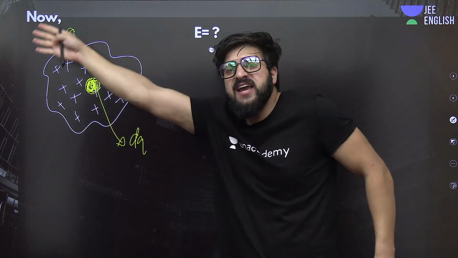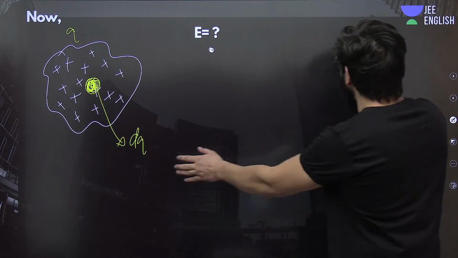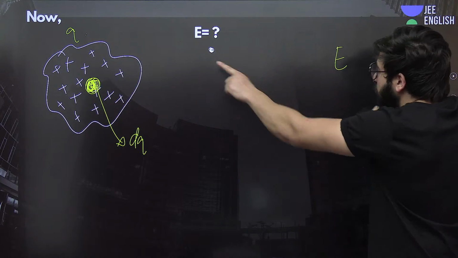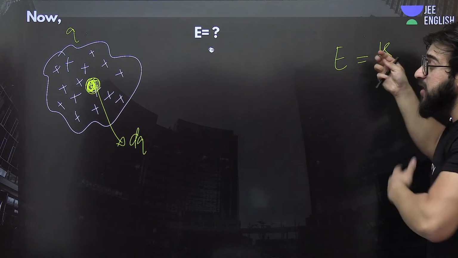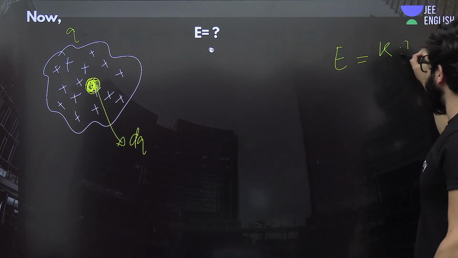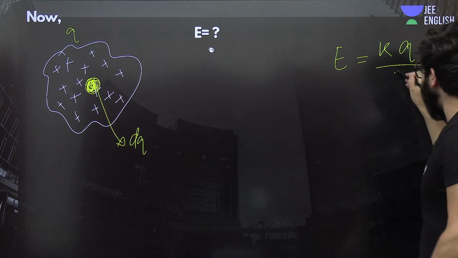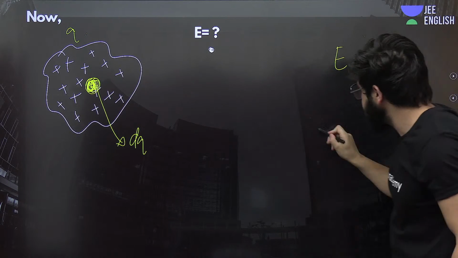So now use the same formula that we used previously. Electric field at any point because of any charge was K times the magnitude of that charge, Q, upon R squared, the distance between them.